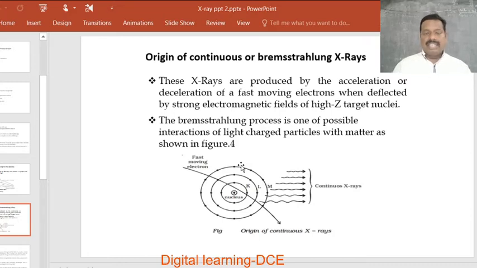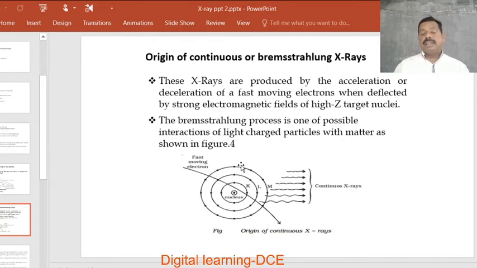Once these high kinetic energy electrons are projected on high-Z elements like tungsten or molybdenum, they may penetrate deeper and fall in the electric field of the atomic nuclei of the target. The interaction of these high kinetic energy electrons with the electric field of the nuclei produces a new type of radiation, which we call X radiation, and those radiations have continuous wavelengths, or all possible wavelengths.